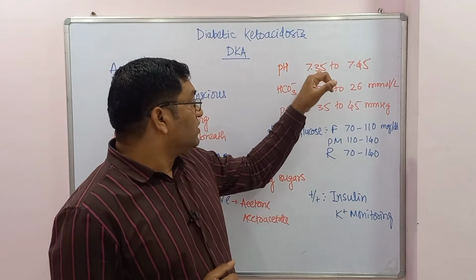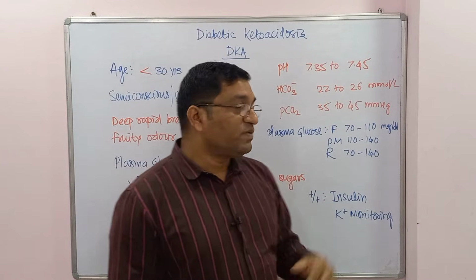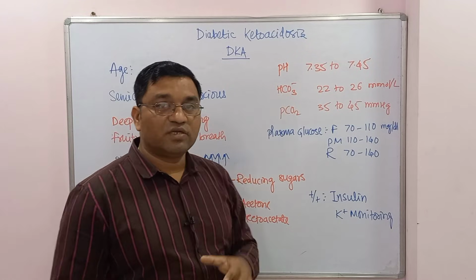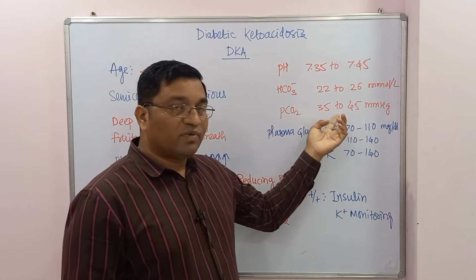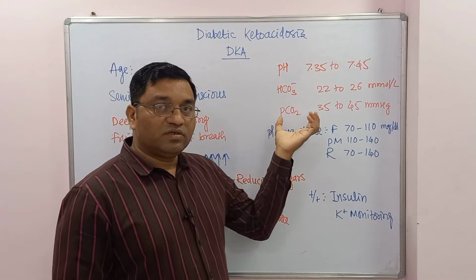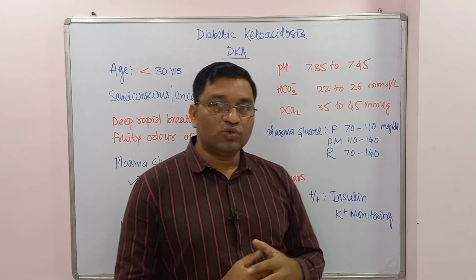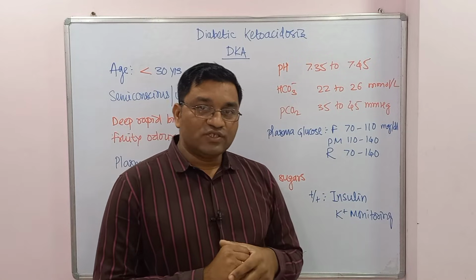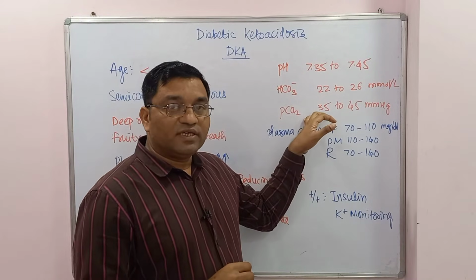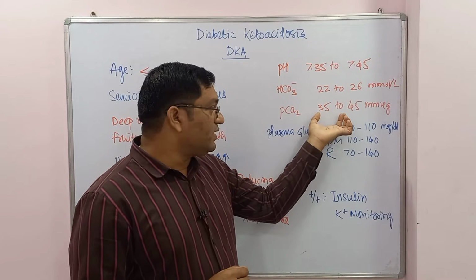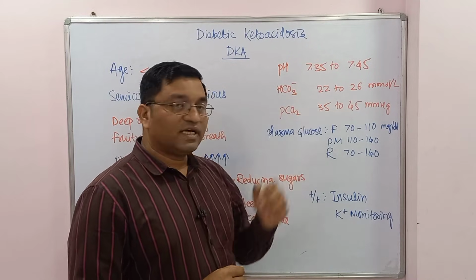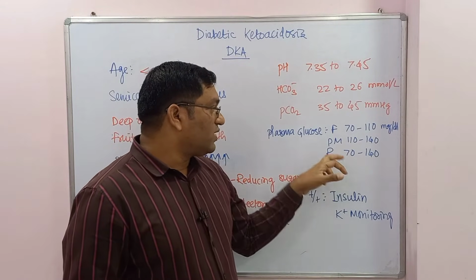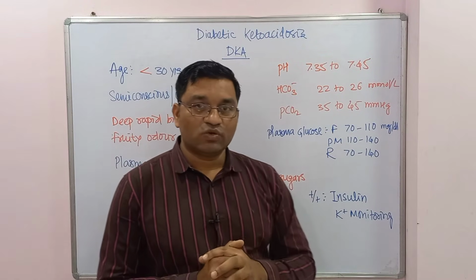Okay, so these are the normal parameters. In metabolic acidosis, pH will drop down and bicarbonate will drop down. This is the principal defect in metabolic acidosis, reduction in the bicarbonate level. PCO2 is decreased because washout of the CO2 occurs as a compensatory mechanism, but it is not a primary defect. So it can be normal, and in compensated cases it can be decreased. And these are the normal ranges of plasma glucose level: fasting, post meal, and random.